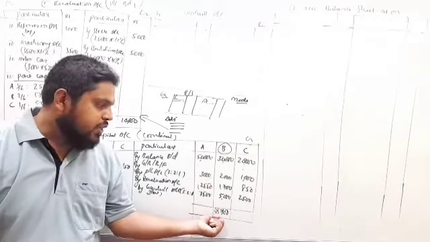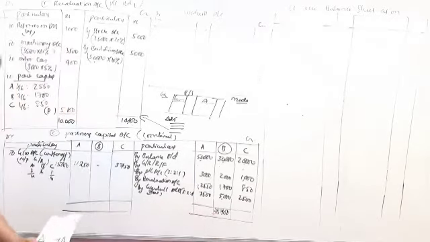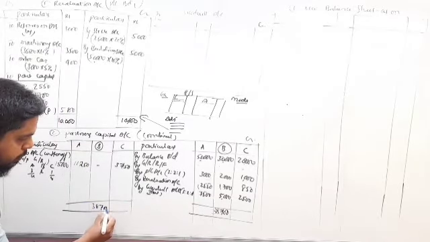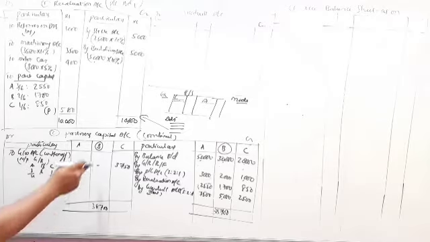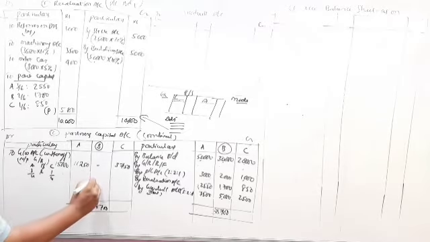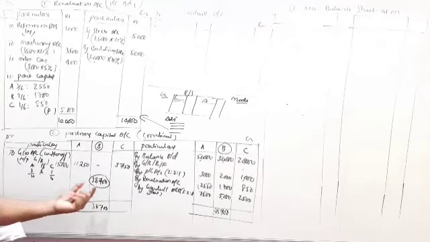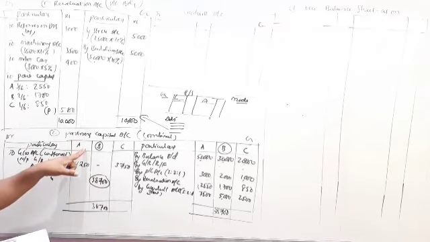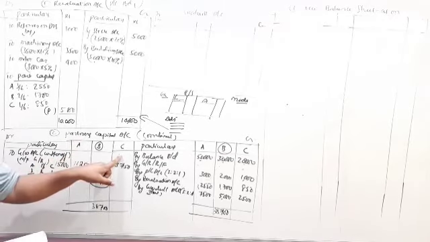Now 38,700. So write down here also 38,700. There is no amount to minus here. So this complete 38,700 belongs to B. This amount has to be settled by A and C.